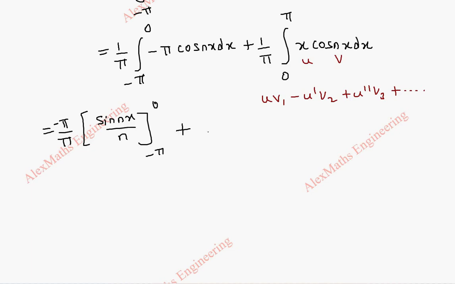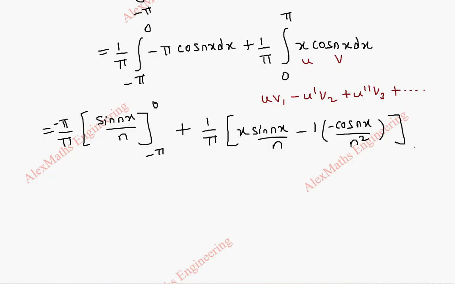So now it is 1 by pi, bracket open, u, which is x. v1 is from v, if I integrate I get sin nx by n, minus u dash, x differentiation is 1. Then sin nx by n integration is minus cos nx by n square. And u double dash will become 0. So we stop here and we put the limits 0 to pi.